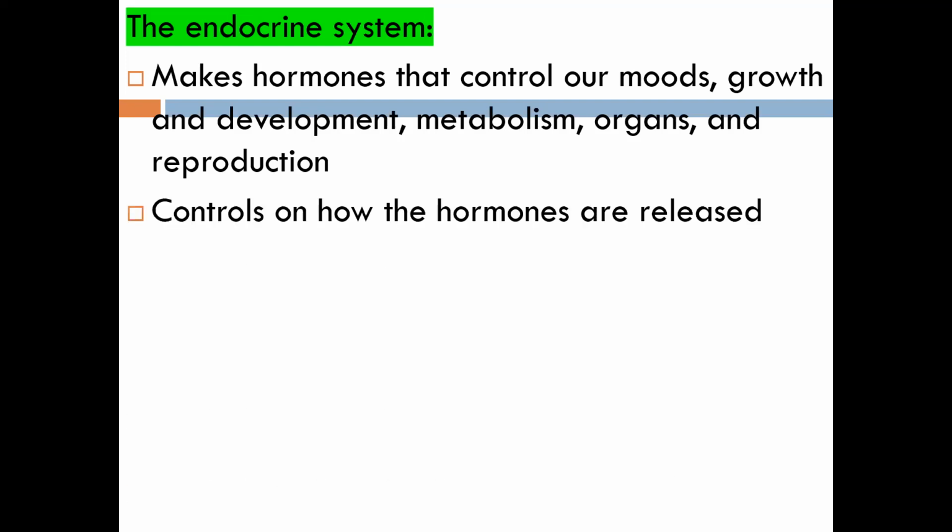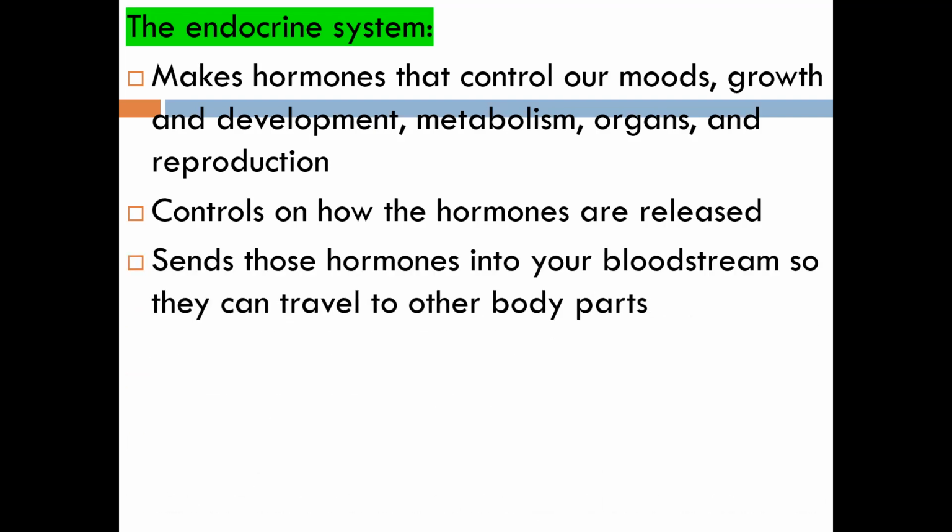Coming to the next, it controls how the hormones are released. The endocrine system also controls how the hormones, which our body makes, are released and where they are released. Everything is controlled by the endocrine system. And then it sends those hormones into our bloodstream so they can travel to other parts of the body.